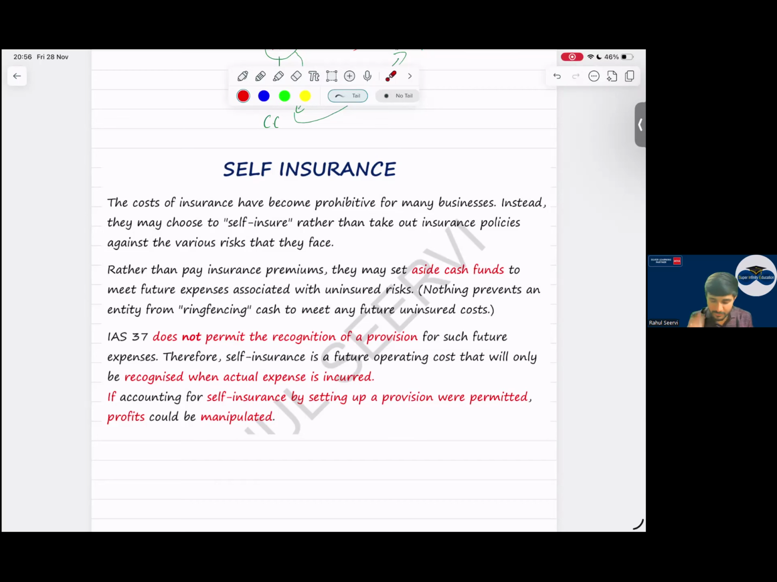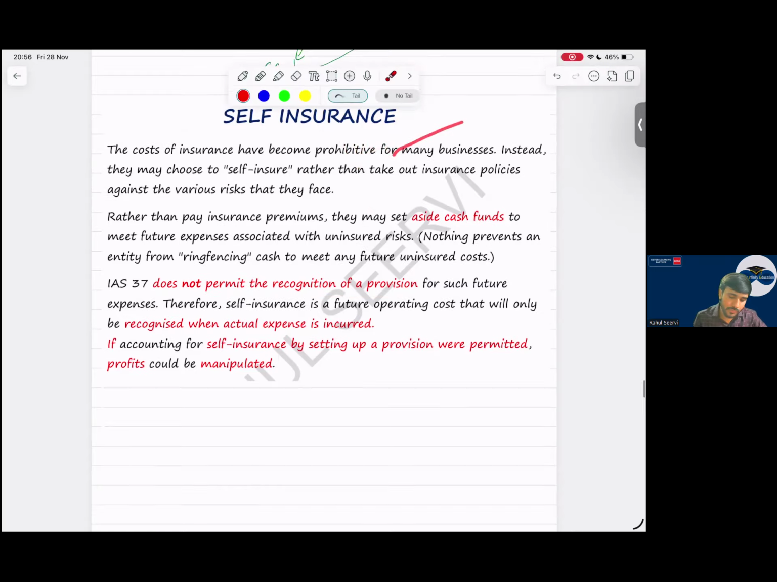Provision has very strict recognition conditions. You have to follow these recognition conditions. Very important, because many companies will do manipulation. They record a provision expense and in future they reverse it. That is the reason the standard is saying that it should be probable that an outflow will be there. Self-insurance we can't do, because of manipulation.